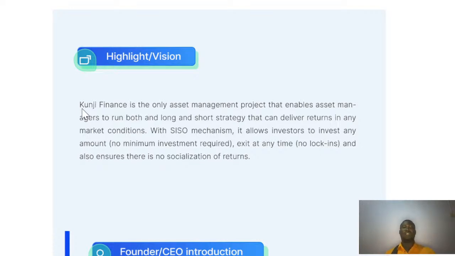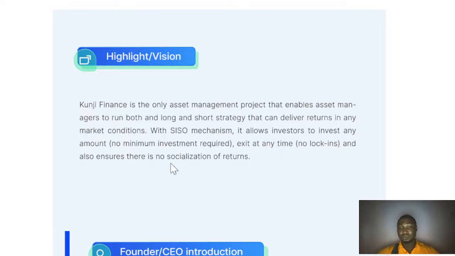All these points are very important that we understand and take note of when talking about what they are really all about and how we can go about it. So now I'll repeat that explanation. Kunji Finance is the only asset management project that enables asset managers to run both long and short strategies that deliver returns in any market condition.